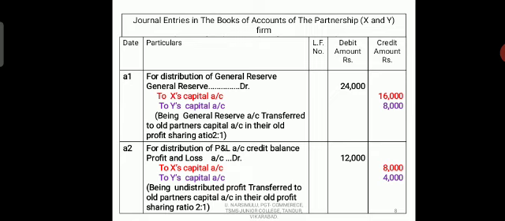So this is the third adjustment. What is the first adjustment? Calculation of the new profit sharing ratio when the new partner enters the partnership firm. What is the second adjustment? Revaluation of assets and liabilities at the time of admission of a new partner. And what is the third adjustment? The third adjustment is the distribution of undistributed or accumulated reserves, profits or losses between old partners when a new partner enters the partnership firm.